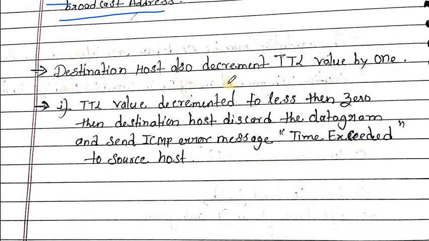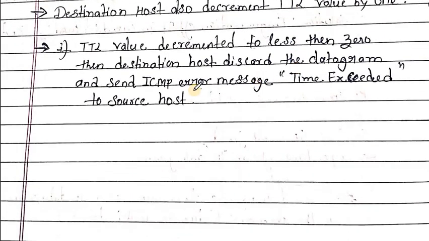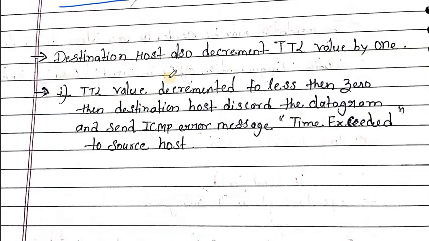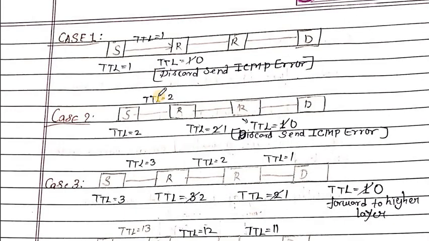Here the destination host also decrements the TTL value. These are the same points we have explained. Now here there are some cases. In case 1, the source host gives the packet a TTL value of 1, and there is an intermediate router. When the packet goes to the router, it decrements the value by 1, so the value becomes 0. Now it discards the packet and sends the ICMP error message to the host.